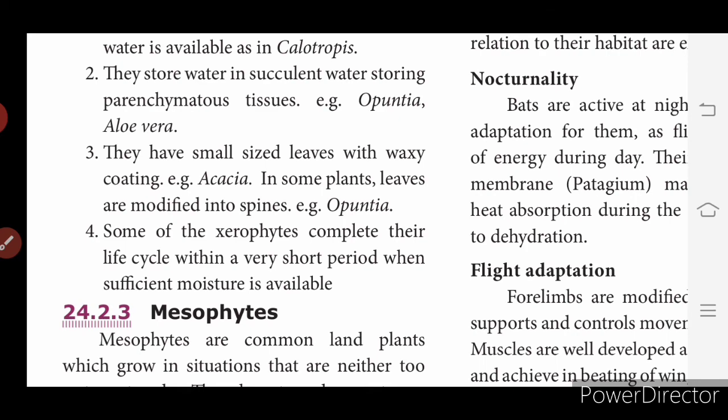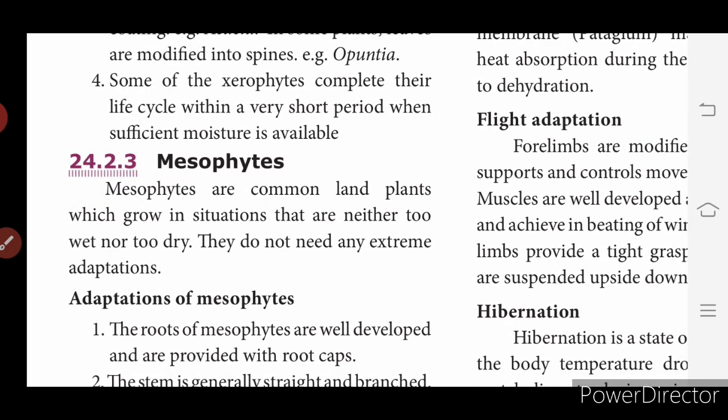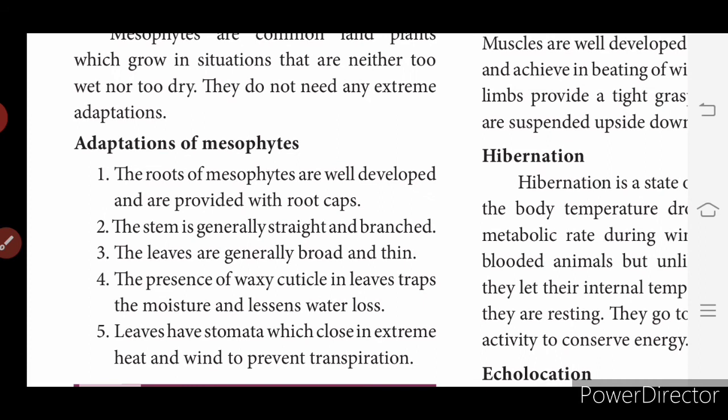Okay, now we will see what is mesophytes. What are mesophytes? Mesophytes are common land plants which grow in situations that are neither too wet nor too dry. So they do not need any extreme adaptation. It doesn't need too much water or too much dryness. So what are the adaptations of mesophytes? The roots of mesophytes are well developed and are provided with root caps. Roots are well developed. The stem is generally straight and branched. The leaves are generally broad and thin.